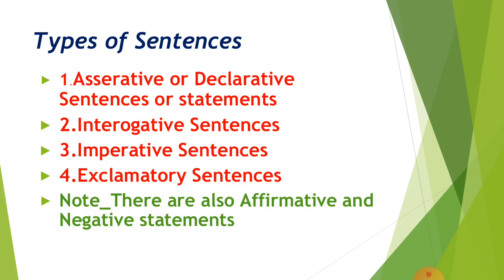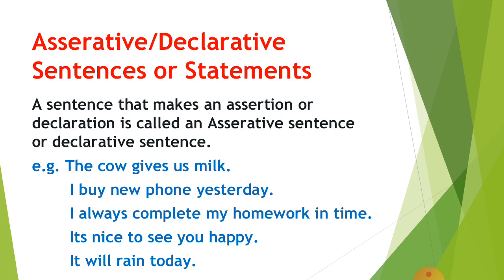Friends, the sentences are broadly classified according to their meaning and expression into four types. The first one is assertive or declarative sentences, or we can say statements. The second type is interrogative sentences, that is, the questions. The third one is imperative sentences. And the fourth one is exclamatory sentences. Please note that there are also affirmative and negative statements as well as questions. So let's get started with our first type, assertive or declarative sentences.